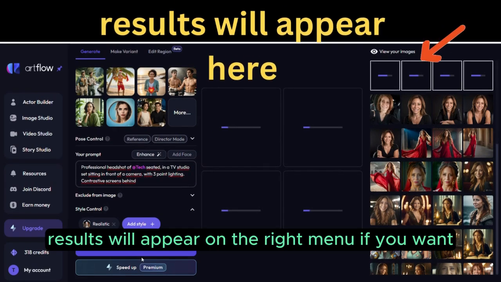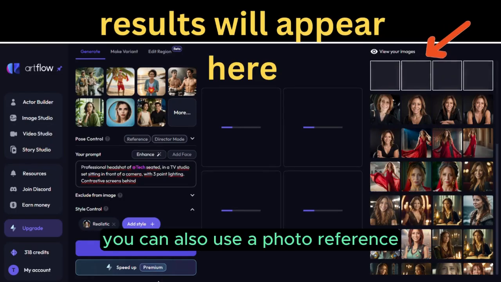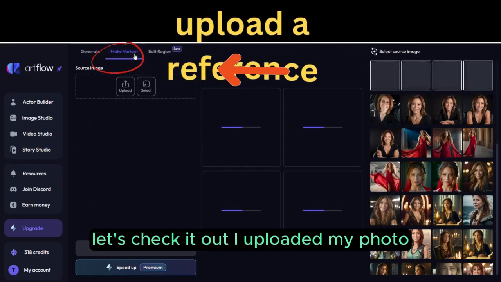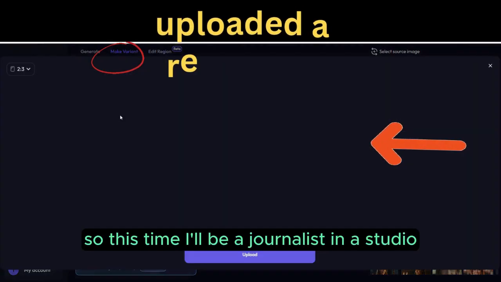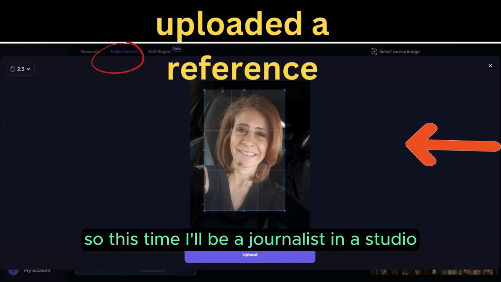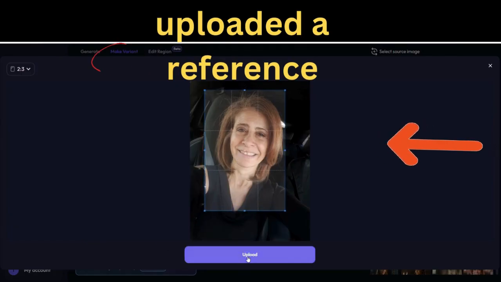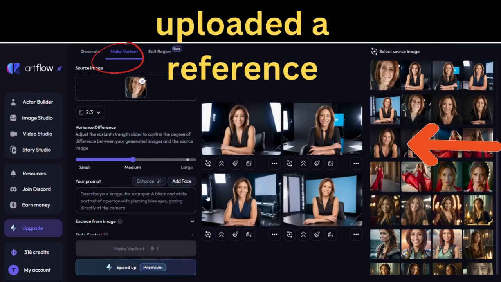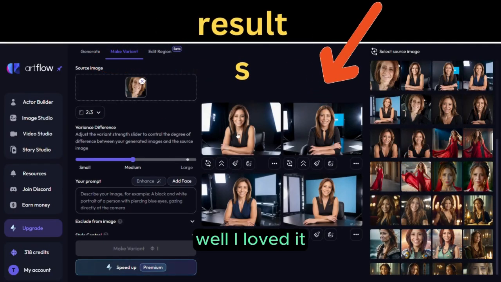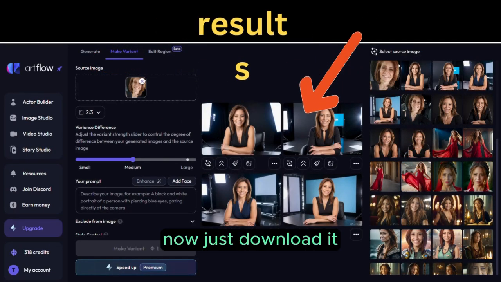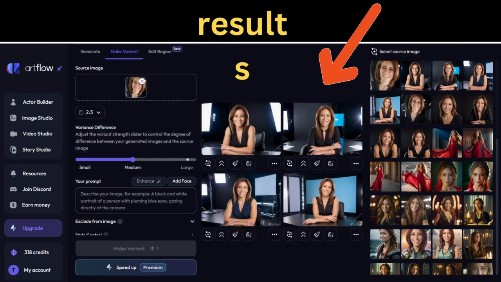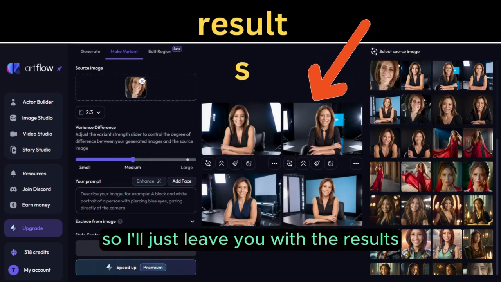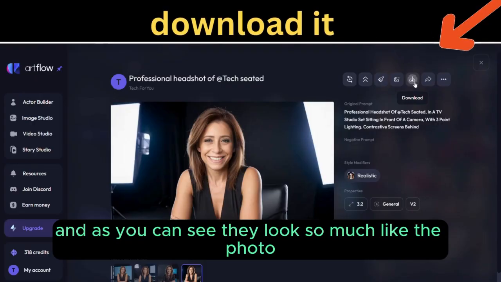Results will appear on the right menu. If you want, you can also use a photo reference. Let's check it out. I uploaded my photo. So this time I'll be a journalist in a studio. How about the result? Well, I loved it. Now just download it. So I'll just leave you with the results, and as you can see, they look so much like the photo.